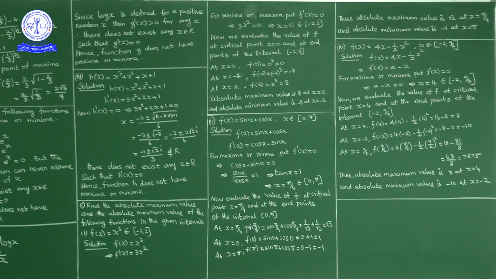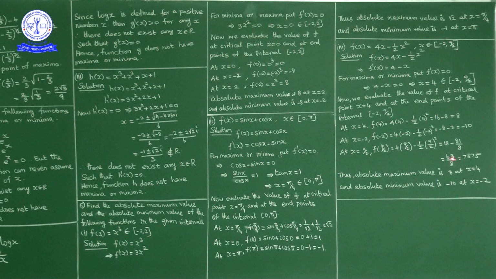Next at x equal to 9 by 2, f of 9 by 2 is 4 into 9 by 2 minus 1 by 2 into 9 by 2 whole square. Here 2 cancels, so 2 into 9, 18, minus 81 by 8. If you take 8 as the LCM, after simplification we get 63 by 8.